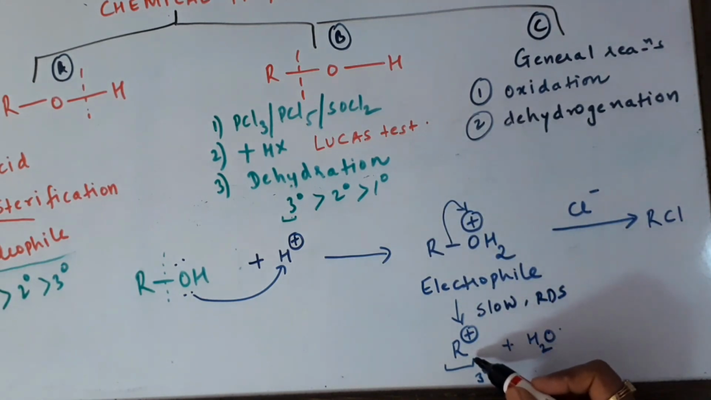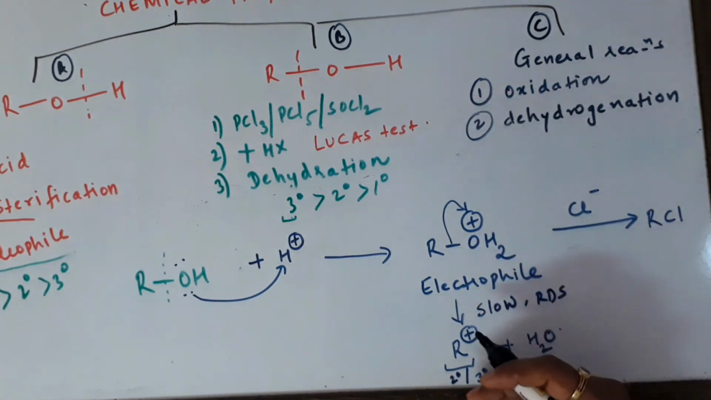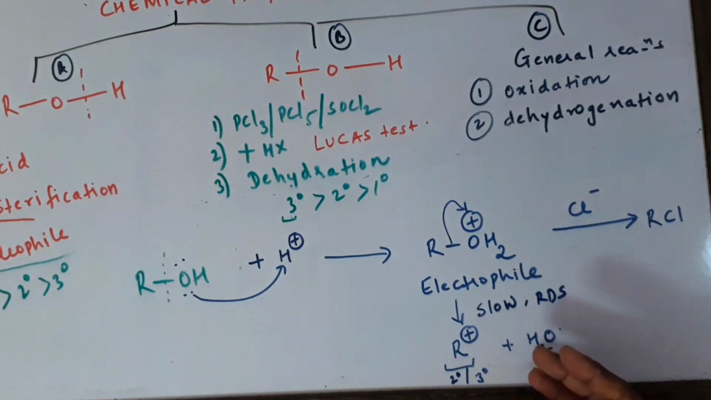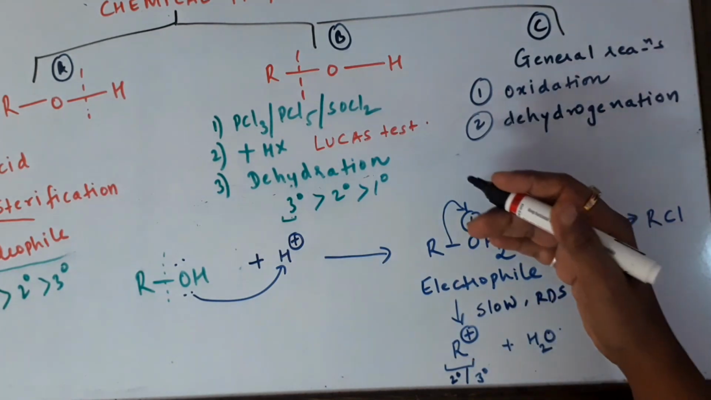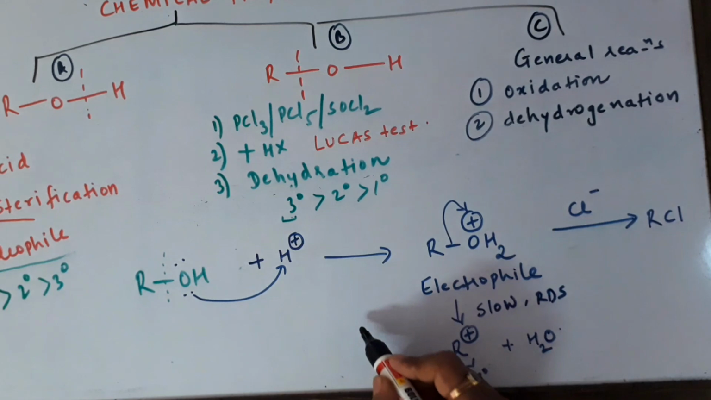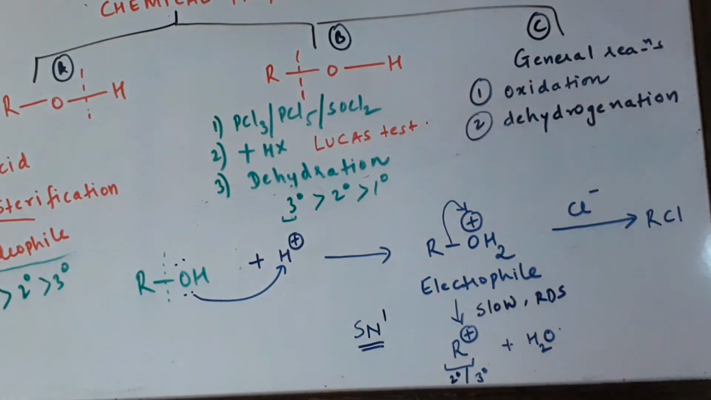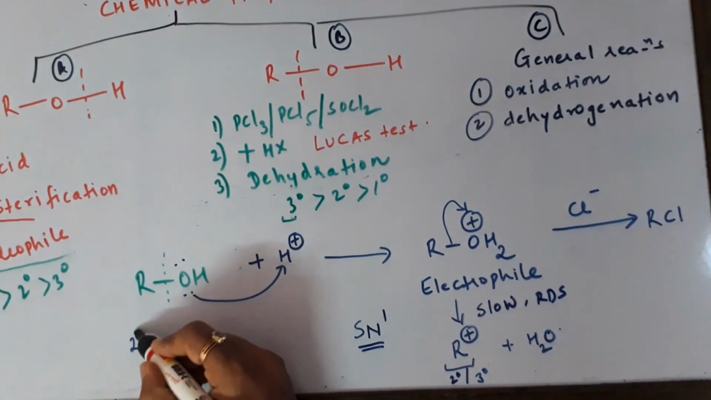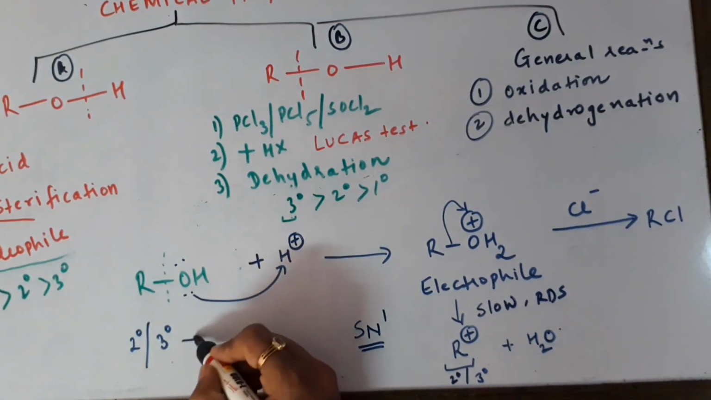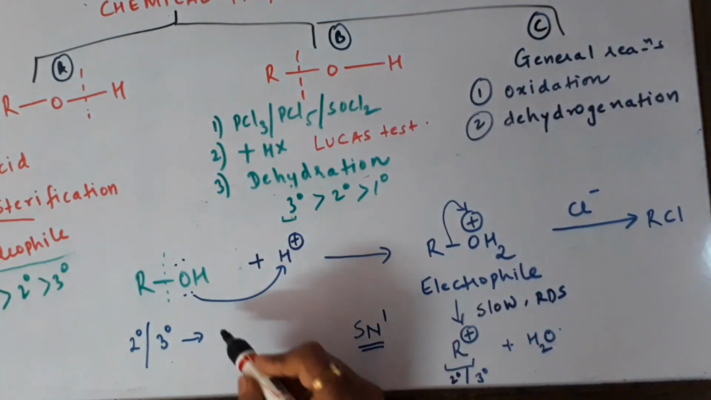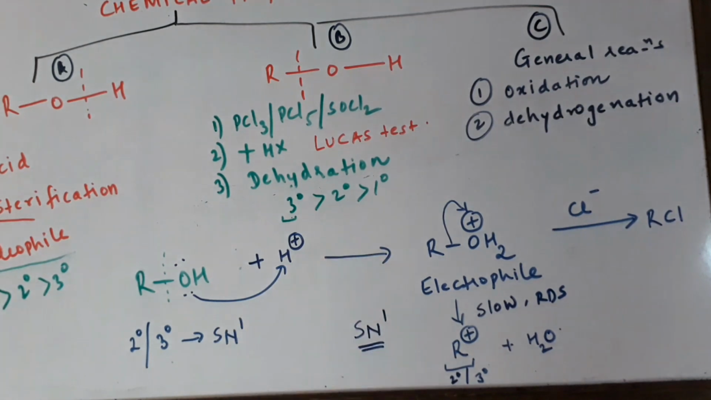Now who's going to do this fast? We have discussed tertiary alcohols. Even the secondary alcohols will not mind going this step because secondary and tertiary carbocations are quite stable. Since one molecule is participating in this step, this is going to be called SN1 reaction. So secondary and tertiary alcohols will undergo Lucas test by SN1 mechanism.